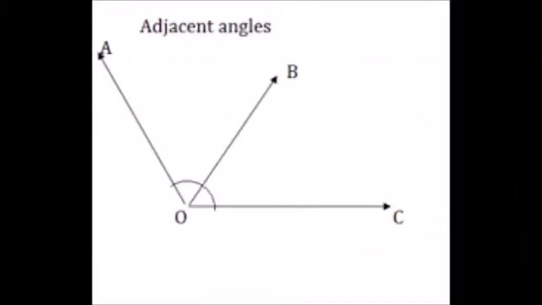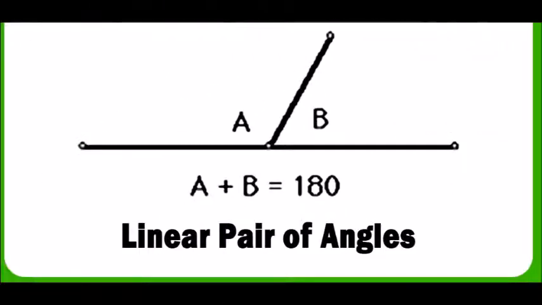Now we are going to be talking about adjacent angles. When these angles get married, they have a common arm, so they have a common interest, and they have two non-common arms, which are their different interests. These are known as adjacent angles, angles which have a common arm. Now those which are already couples, already married, and have a long relationship, of 180 degrees, are known as linear pair of angles.